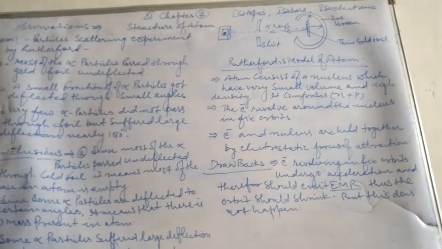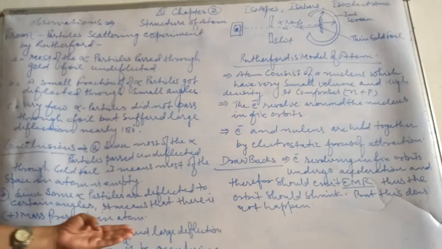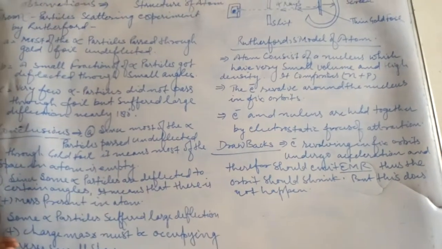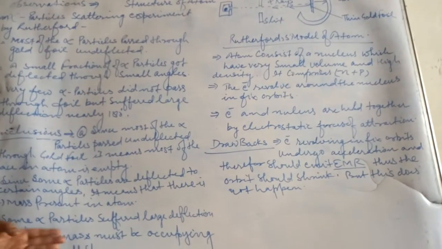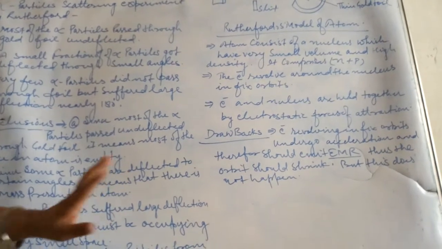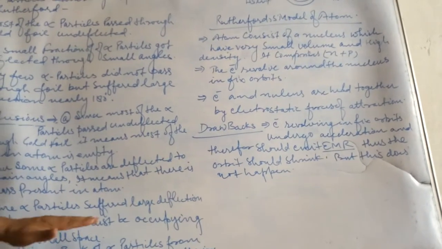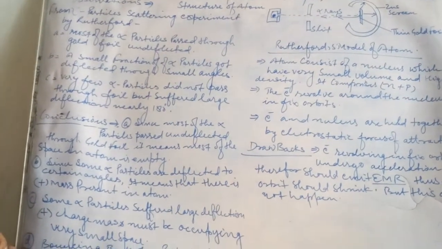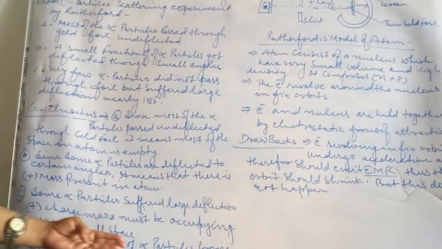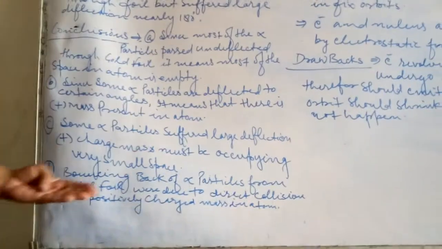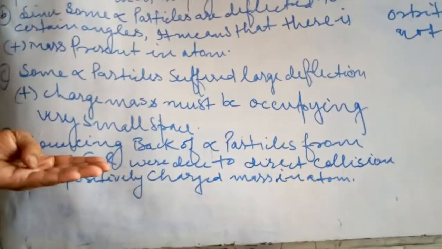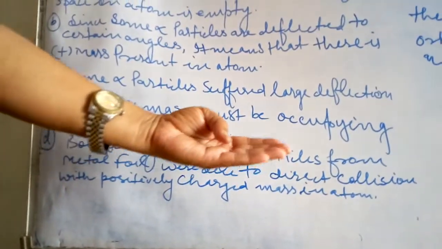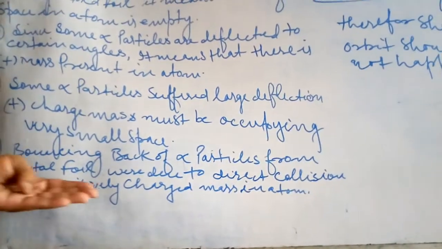Now the third point, some alpha particles suffered a very large deflection. Means the positively charged mass must be occupying very small space and have high density. The fourth point, bouncing back of alpha particles from the metal, means gold foil, was due to direct collision with the positively charged mass in the atom.